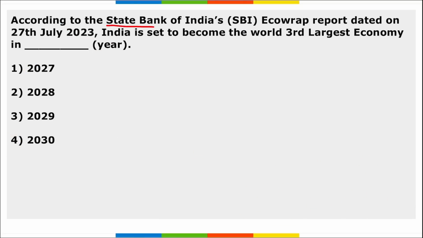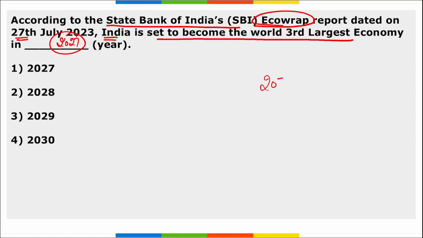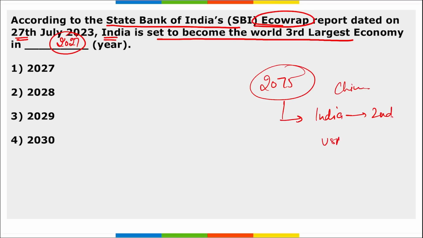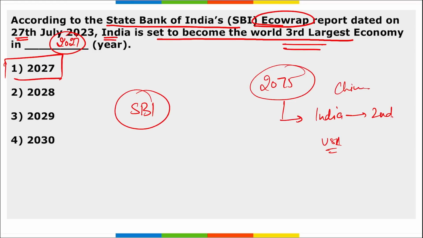Next, according to the SBI's Ecowrap report that was dated 27th of July, India is set to become the world's third largest economy by the year 2027. And another report stated that by the year 2075, India will become the second largest economy in the world, and on the top will be China, and USA will be on the third position. So coming back, according to SBI's Ecowrap report, India will become the third largest economy by the year 2027.